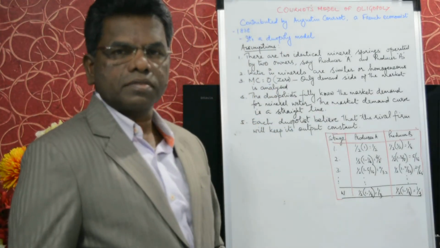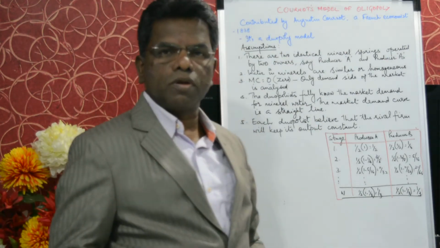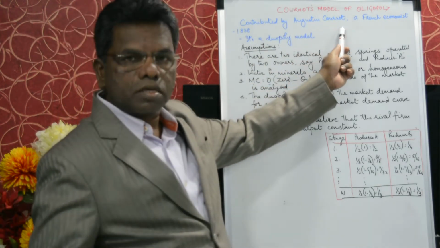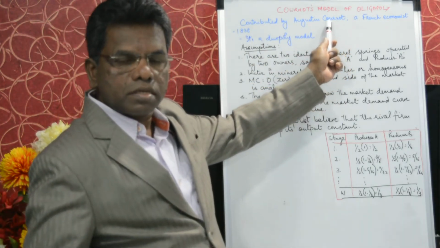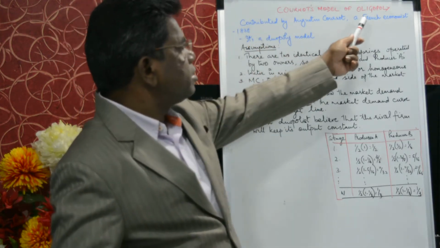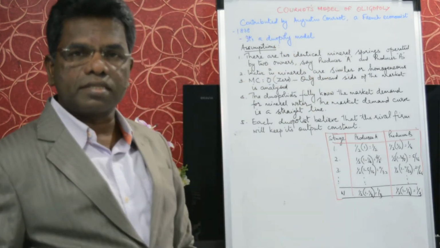Good morning. Today I am going to teach you Cournot's model of oligopoly. The name Cournot has come from Augustin Cournot, who is the author of this oligopoly model. He is a French economist who contributed the Cournot model of oligopoly in the year 1838.